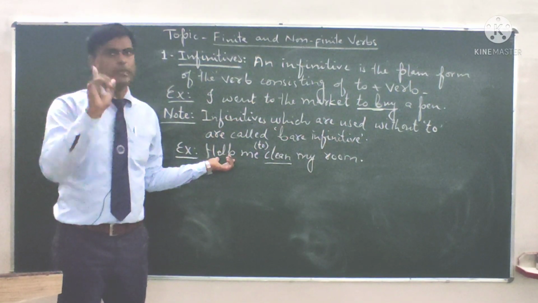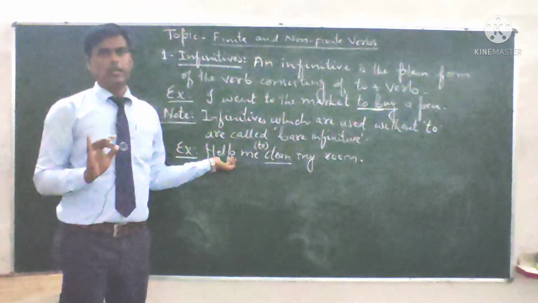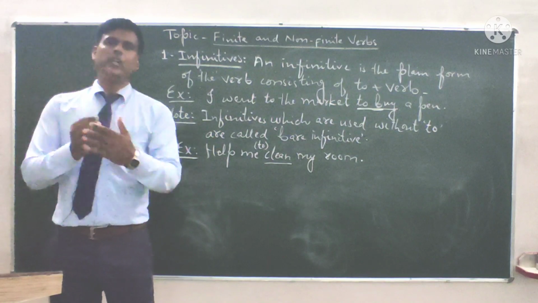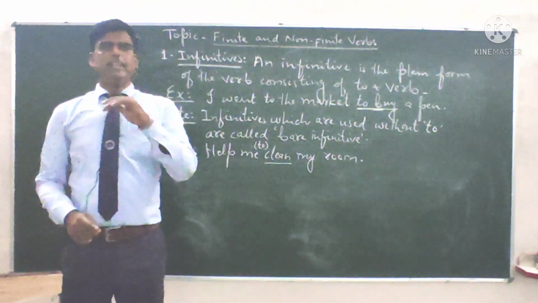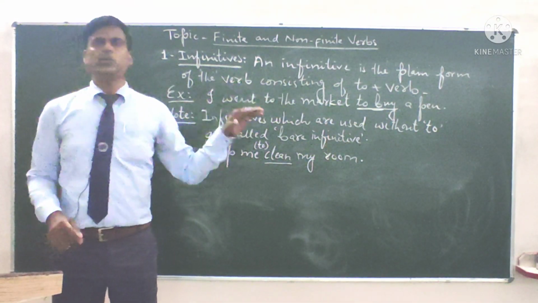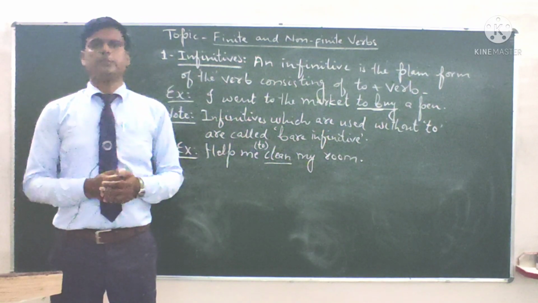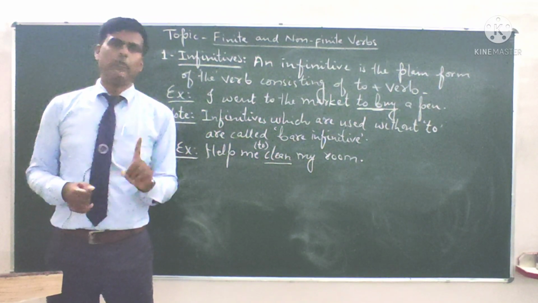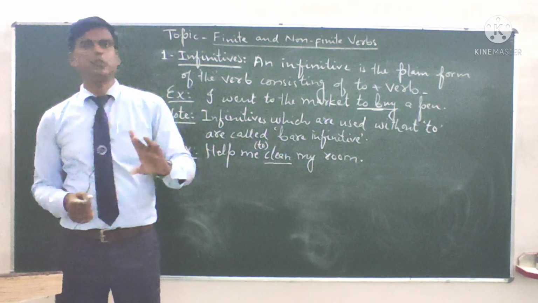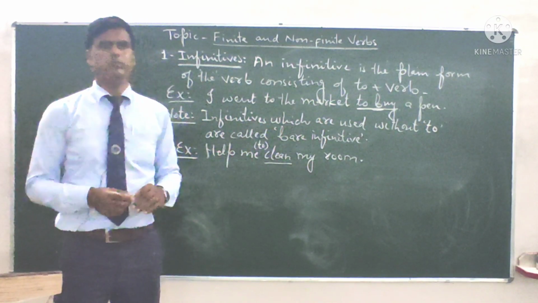We can use only one finite verb in a simple sentence, and if there are more than one verb in a simple sentence, we will change all other verbs into non-finite verbs. Only one verb will be finite, which is going to play the work of main verb.